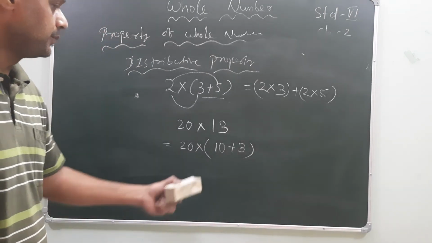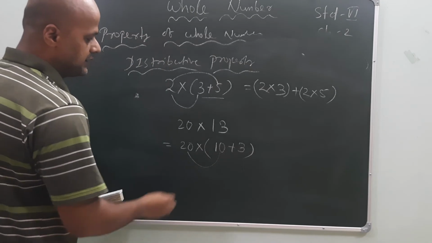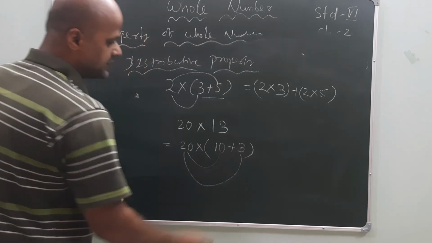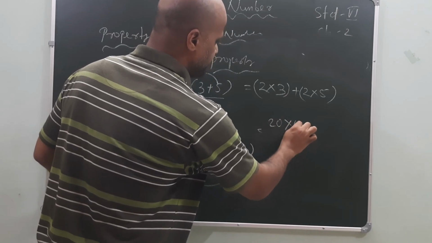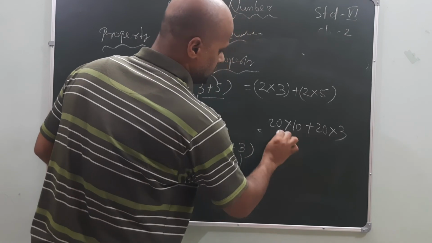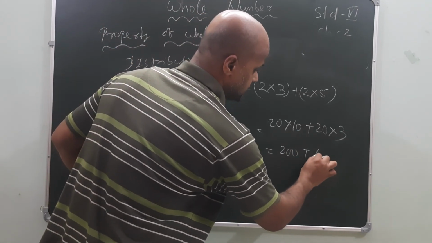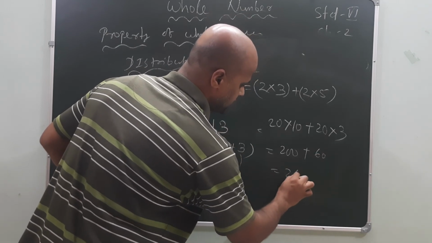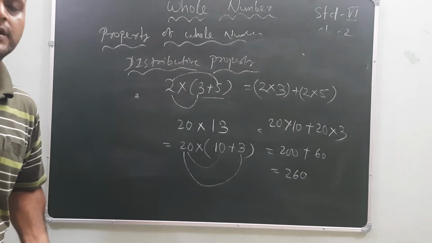So 20 will be multiplied with 10 and 20 will be multiplied with 3. 20 into 10 plus 20 into 3. How much? 200 plus 60. Total is 260. In this manner you have to use the distributive property.